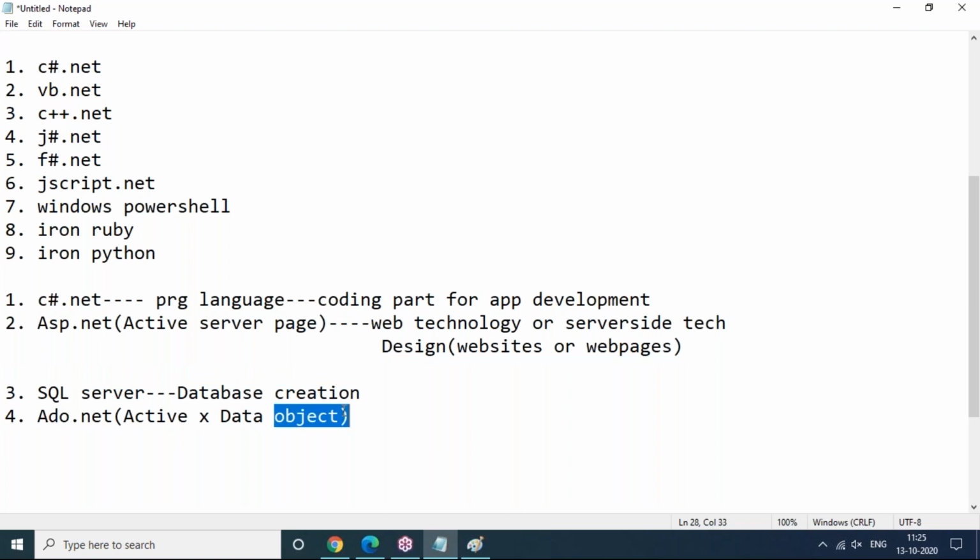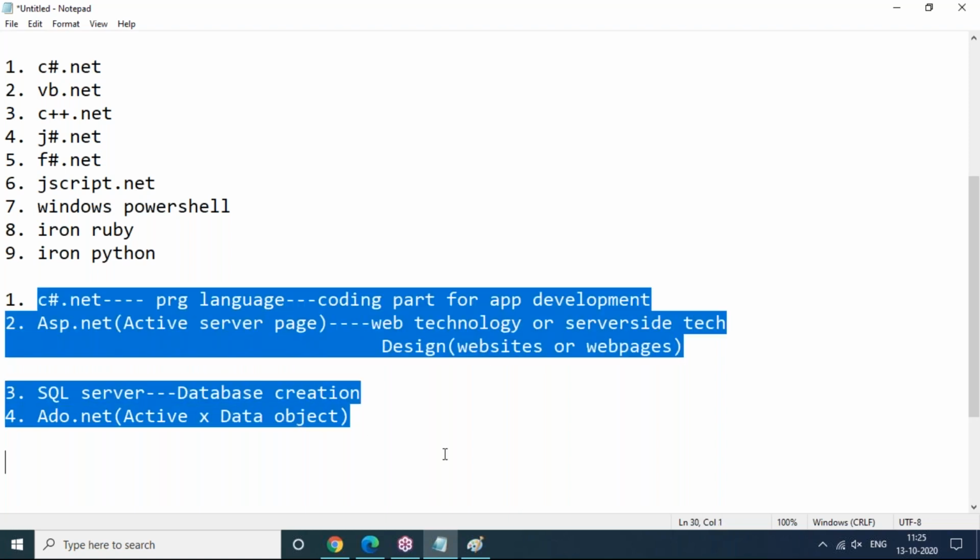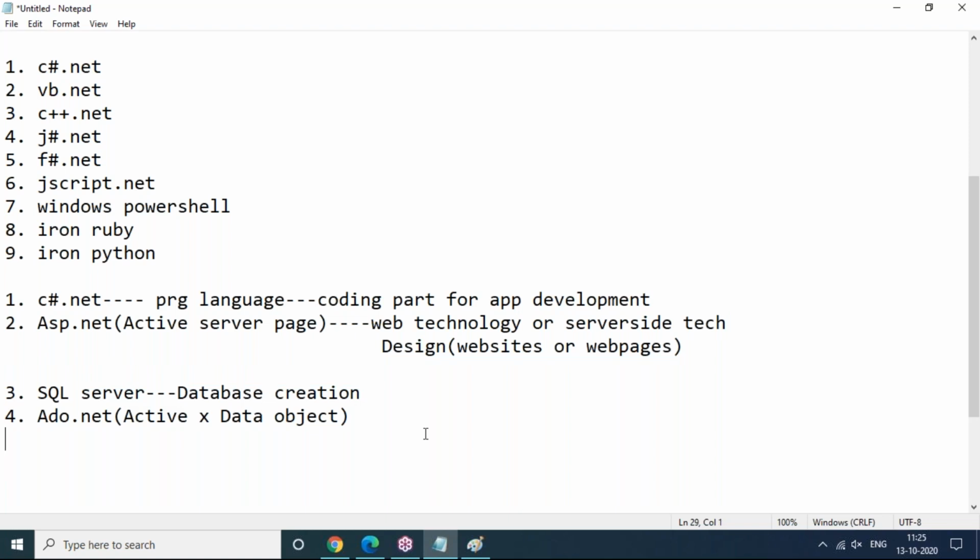Every day 1 hour sessions will happen from Monday to Saturday, and every Sunday is a holiday. These are the session details, time duration and everything that I'm going to cover. So with .NET, you should learn all those things clearly here.